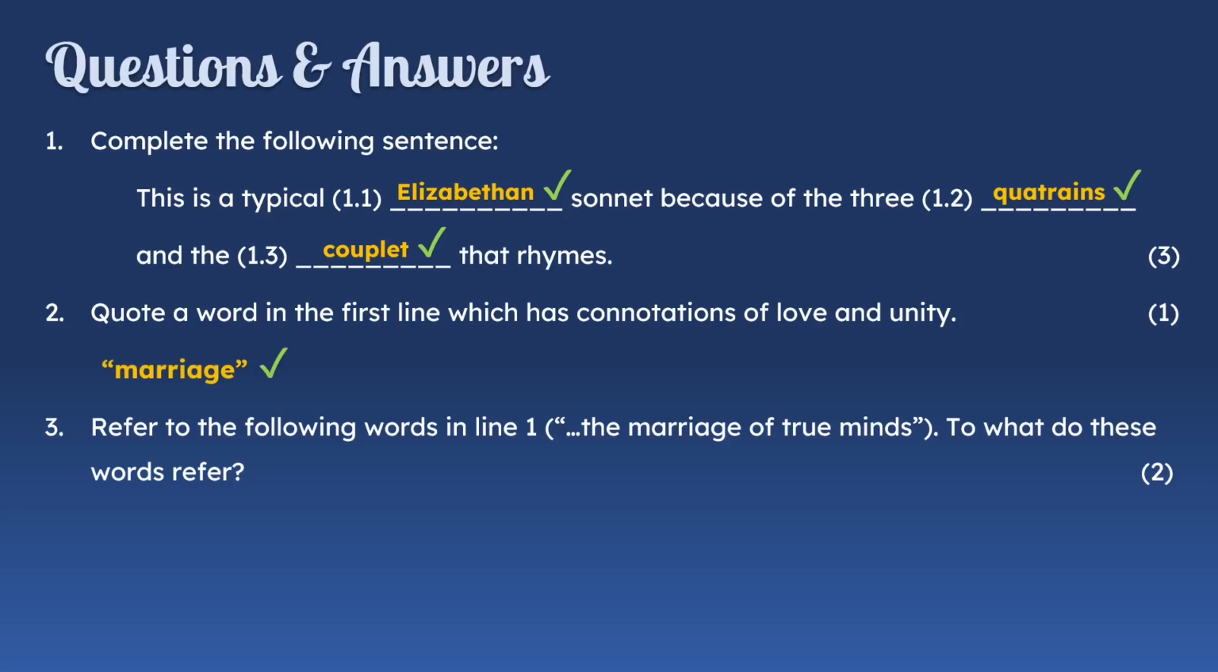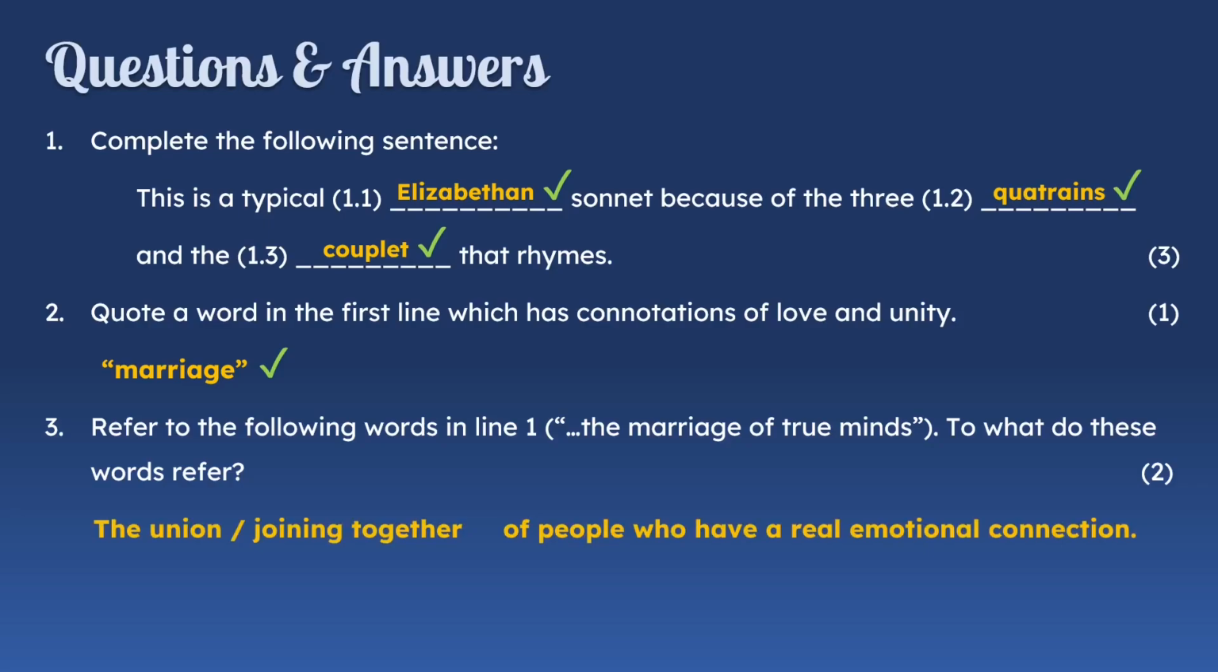Question 3. Refer to the following words in line 1. The marriage of true minds. To what do these words refer? So this refers to the union or joining together of people who have a real emotional connection. So this question is 2 marks. So you have to explain it. You have to say it's the union or joining together, 1 mark, of people who have a real emotional connection.